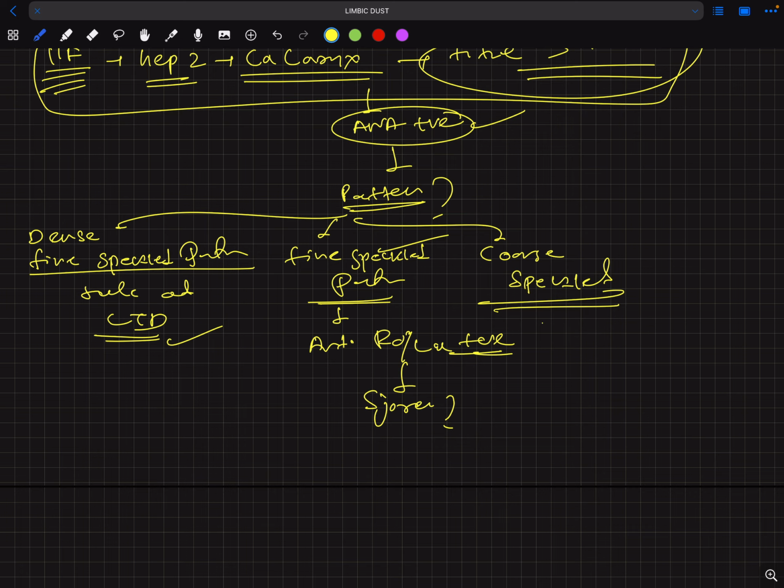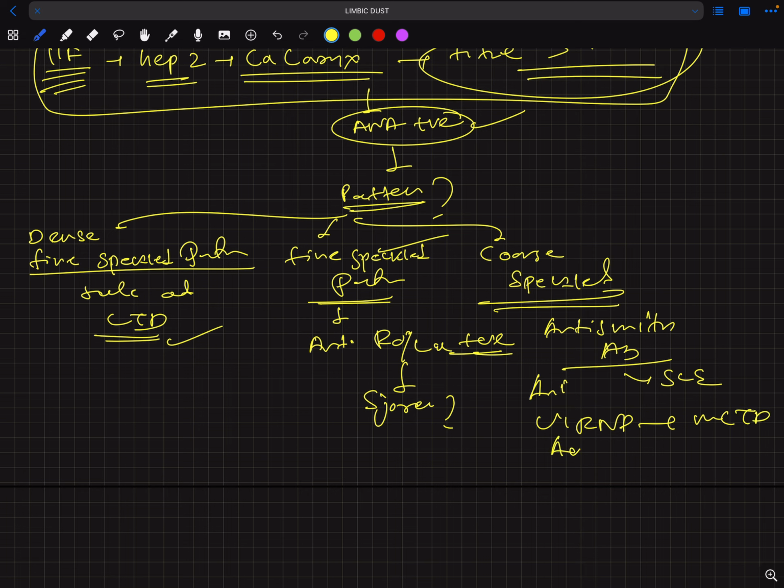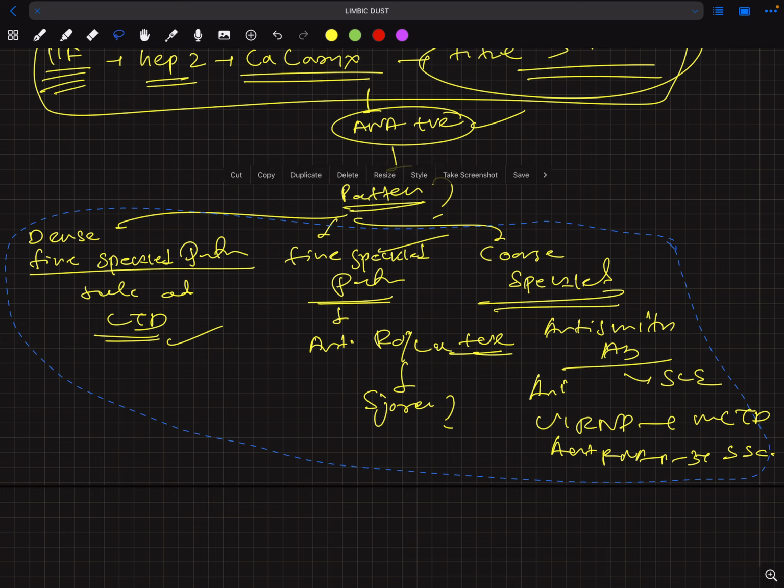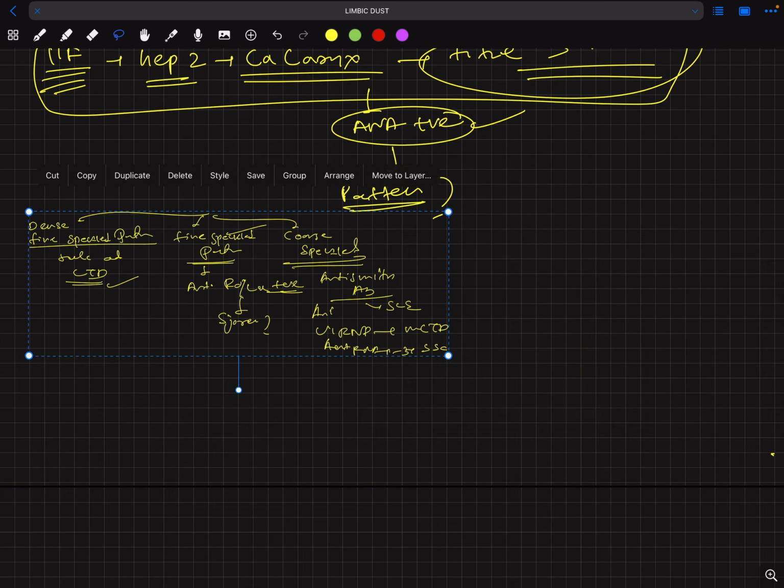One is anti-Smith antibody, a specific antibody in SLE. Another is anti-U1 RNP, which can be due to MCTD, mixed connective tissue disease. The third is anti-RNA polymerase 3, which can lead to systemic sclerosis. So these are a few patterns. There are other patterns also, which I will discuss.